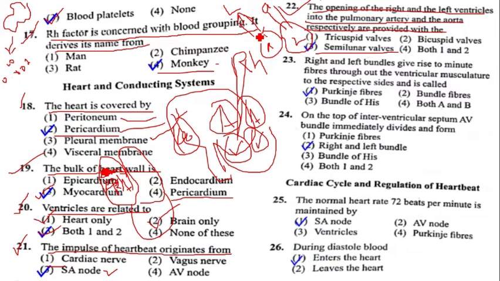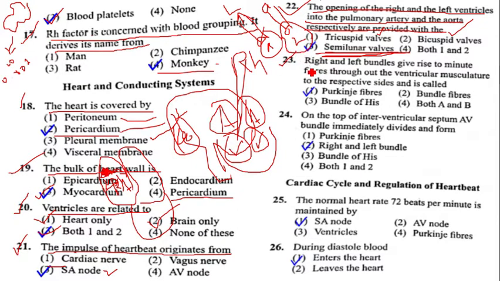Then the opening of the pulmonary artery in the right ventricle and the opening of the aorta in the left ventricle both contain semilunar valves. Question number 22, option 3 is the correct answer. In option 1 they have given the tricuspid valve, which is present between the right atrium and right ventricle. In option 2 they have given the bicuspid valve, which is present between the left ventricle and left atrium. Hence, question number 22, option 3 is the correct answer.